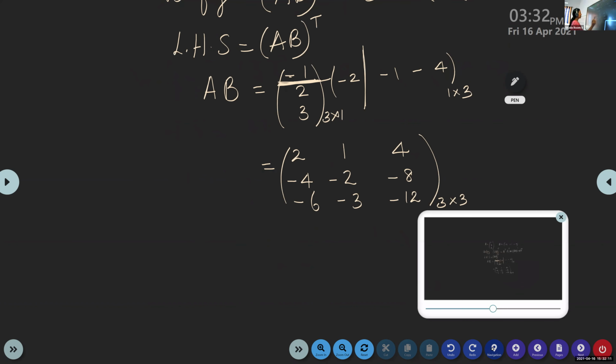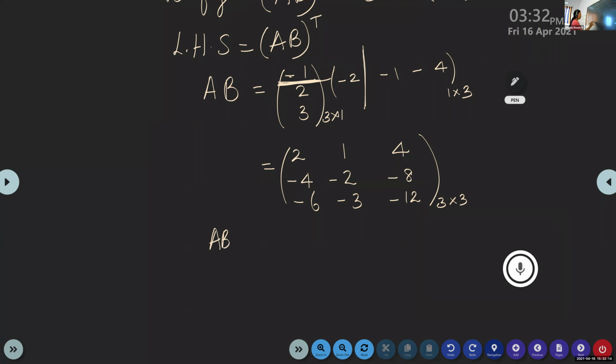Okay, now find out what is (AB) transpose. Srihari, what is (AB) transpose? The first row will become the first column.